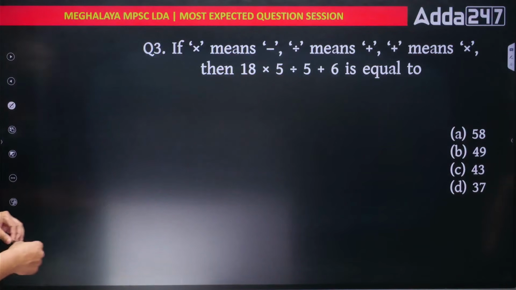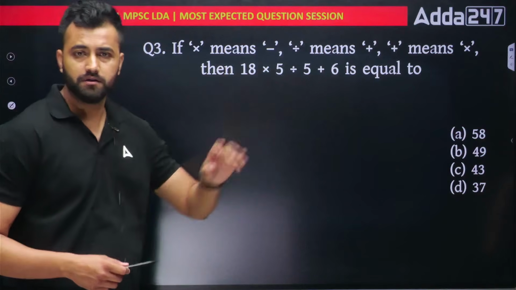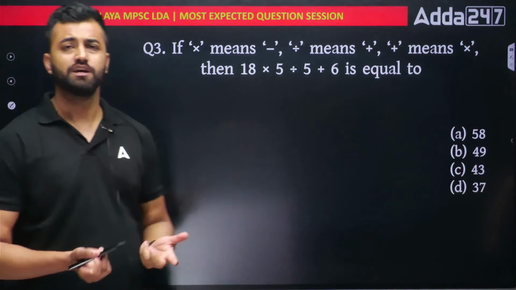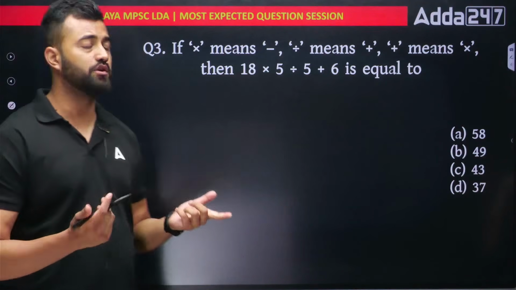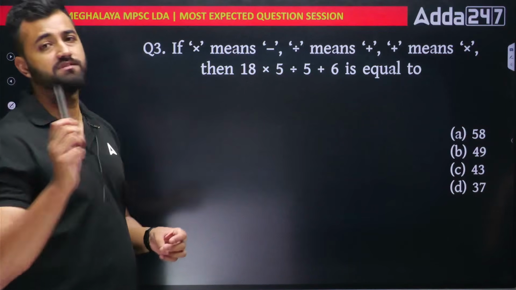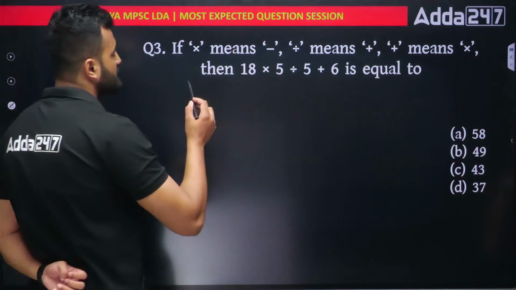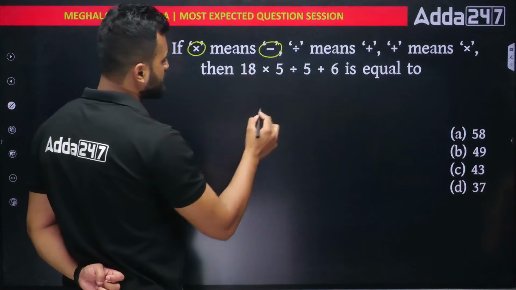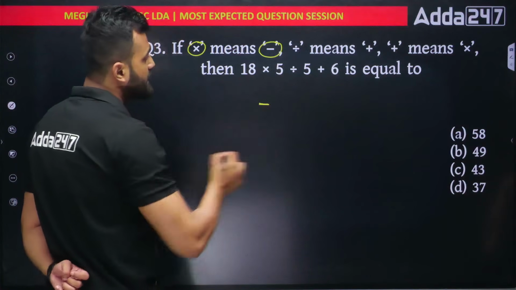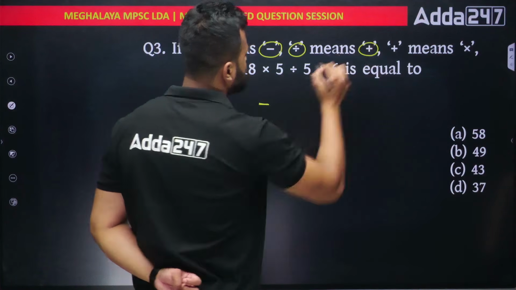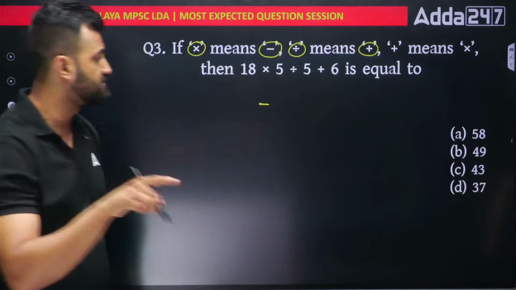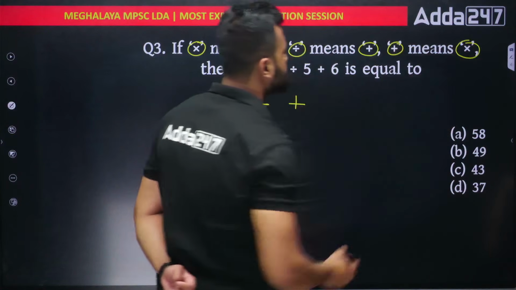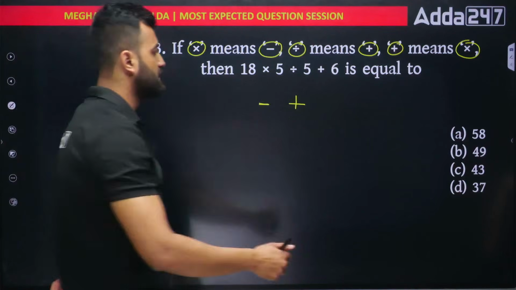Question number 3. This is mathematical operator. It's somewhat similar to mathematics simplification, but out here as it is reasoning, there is some logic also involved. What is the logic? You have to interchange the symbols first. See, what is given is multiply means subtract. That means wherever you see multiply, you have to subtract. Divide means plus. That means wherever you see divide, you have to plus. Plus means multiply. That means wherever you see plus, you have to multiply.